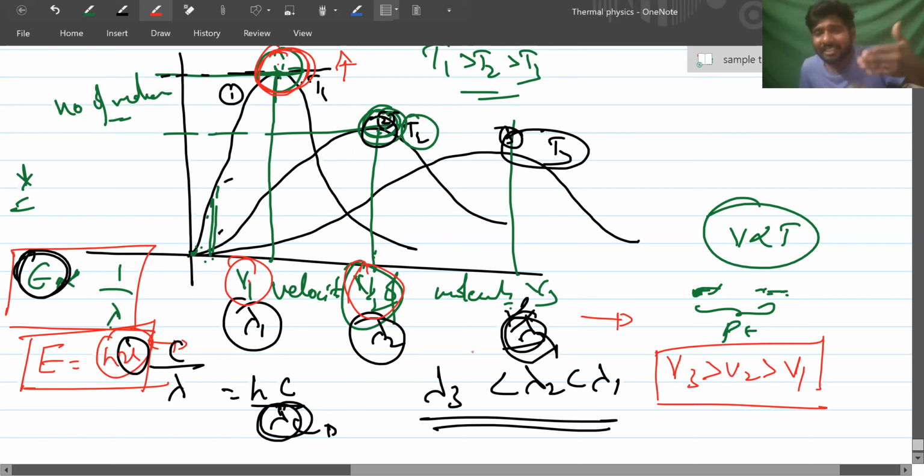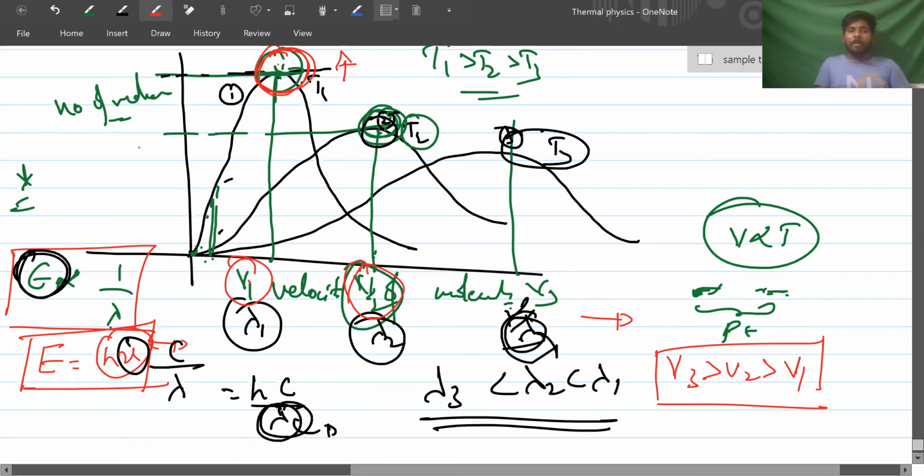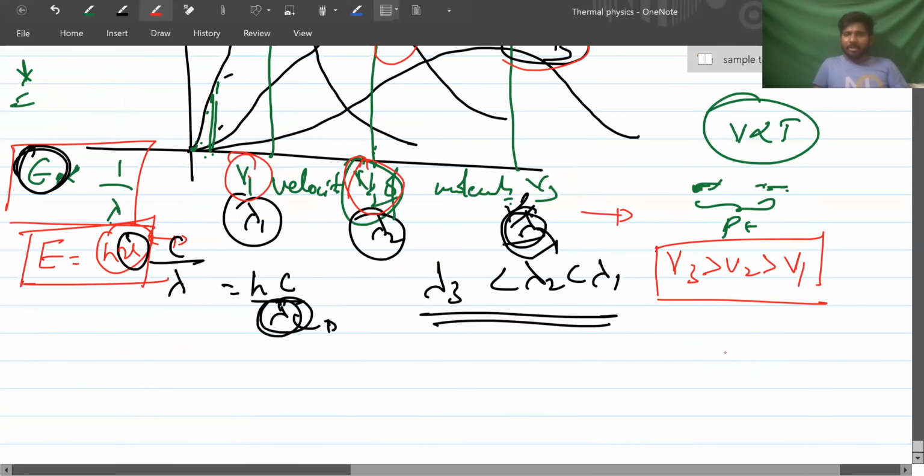Because the higher the energy, that energy is converted into kinetic energy. Kinetic energy means higher temperature. So higher temperature means more molecules will have a higher velocity. Here the most probable molecules have less velocity, V1. Here the most probable molecules have a higher velocity than V1. Here the most probable molecules have a velocity which is greater than V2. Got it? You understand? Any doubt here?